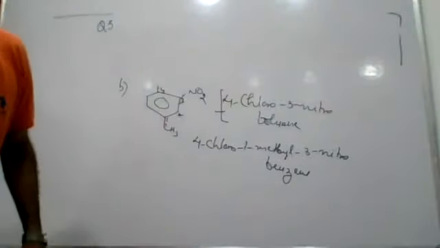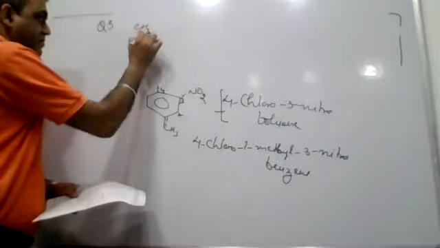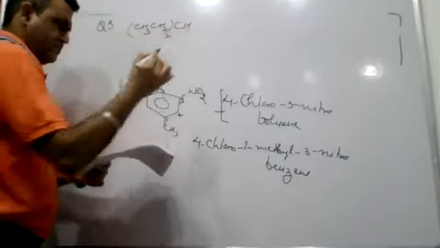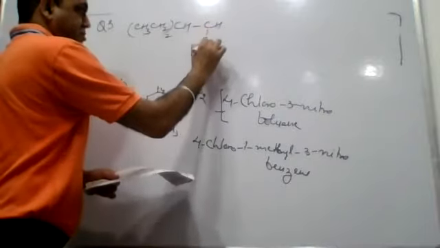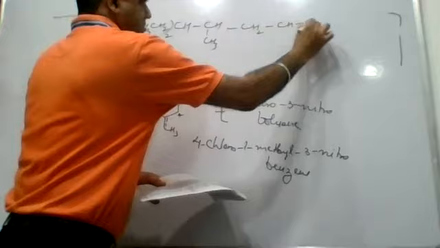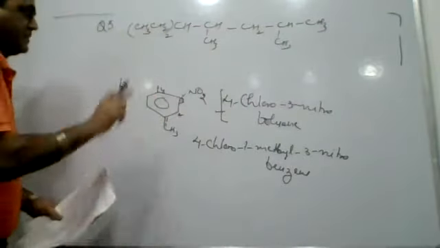The compound given to us is CH3, CH2, twice CH, CH3, CH2, CH3, CH3. That's the compound. Third part.